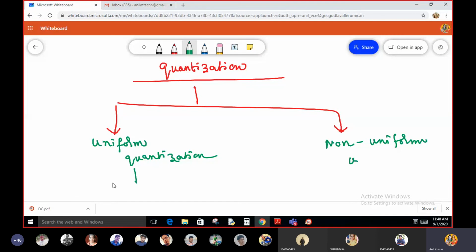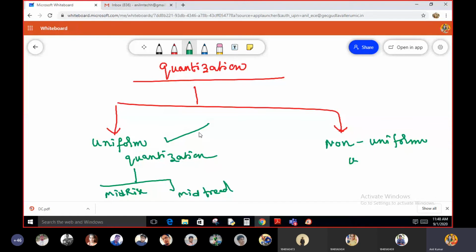In uniform quantization we have mid-rise and mid-thread quantizers. Up to now we discussed the uniform quantization techniques.